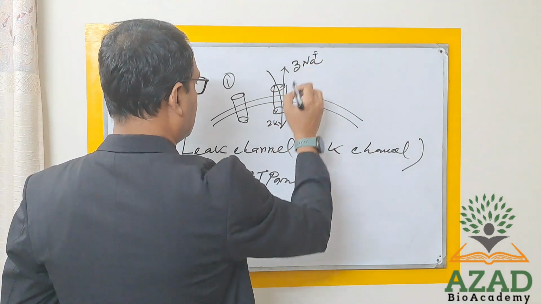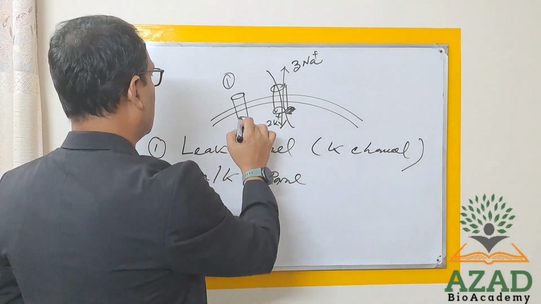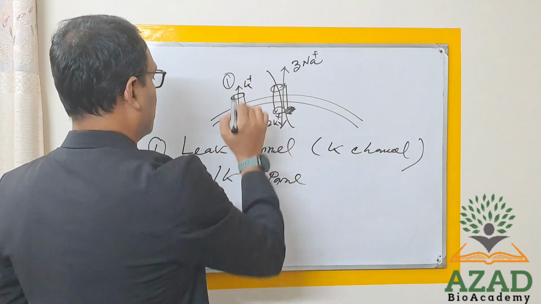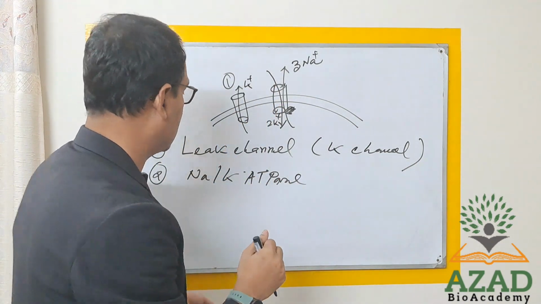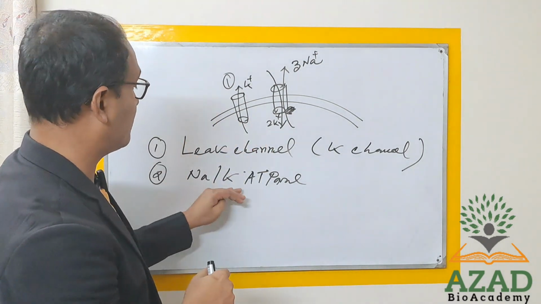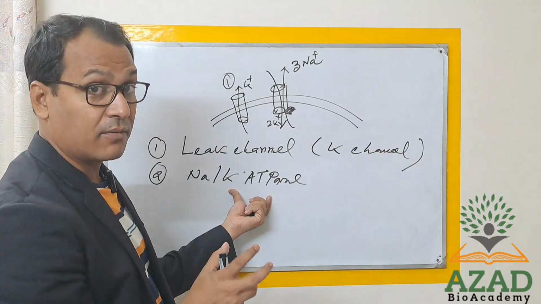Basically here in the leak channel, potassium will exit, which is the always open channel. So you can consider the sodium potassium ATPase channel as a sodium potassium pump.